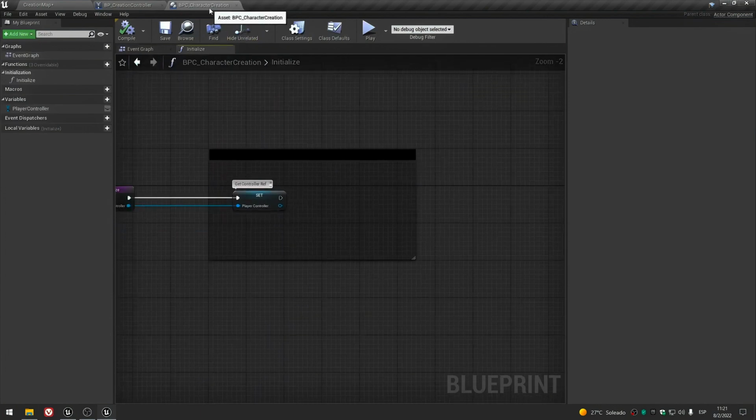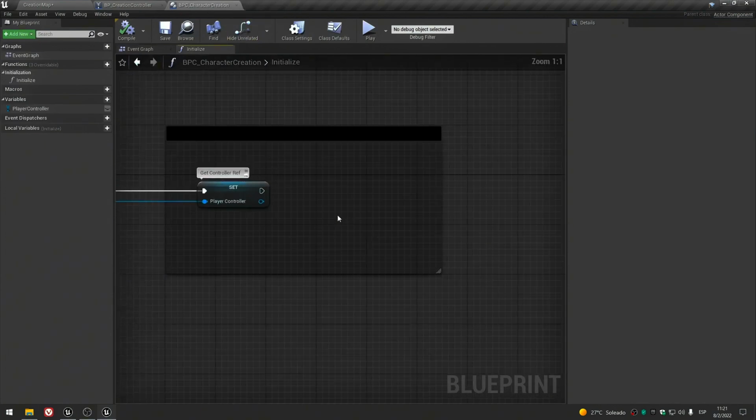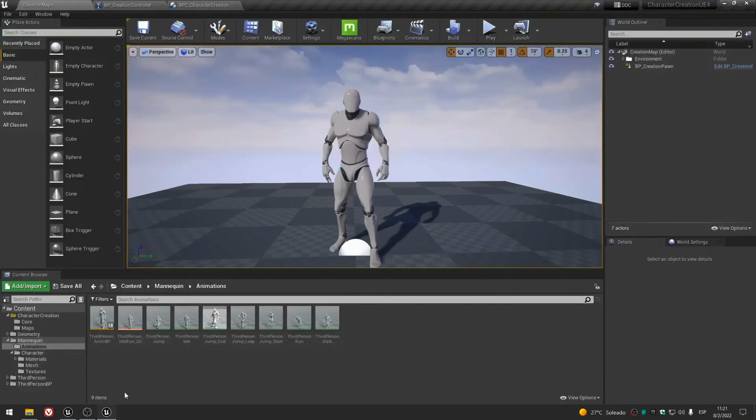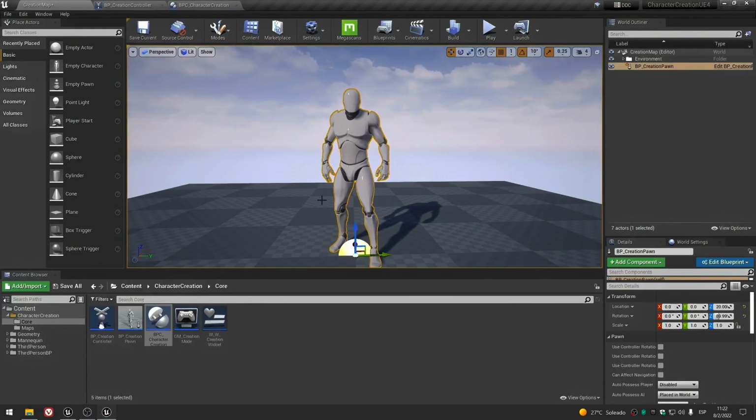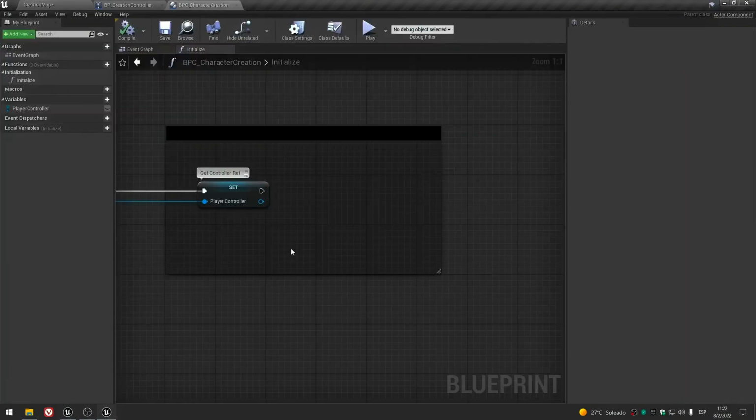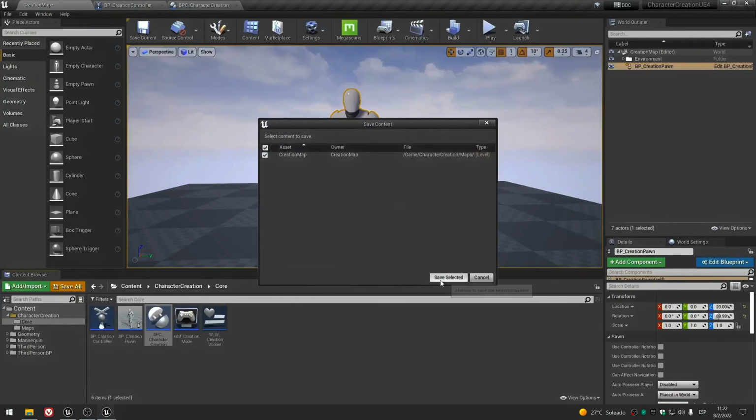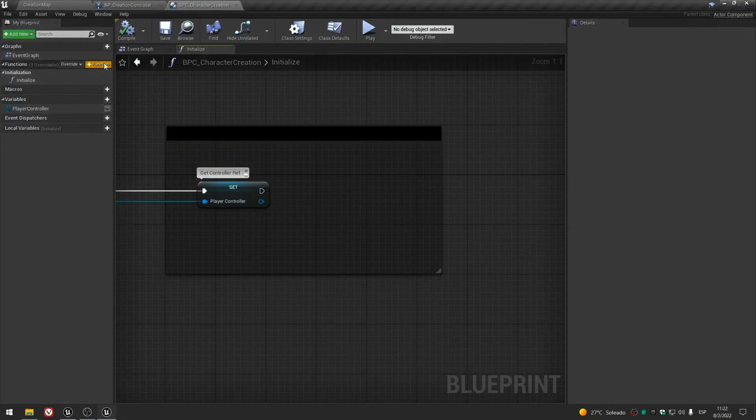Okay, back to the character creation component in our initialize function. Now what we need to do is to find or get a reference to our character, to our pawn, and we need it here in our function. So we need to search for all the BP creation pawns available in our creation map, and once we get probably the first one and the only one, we will use that as a reference.